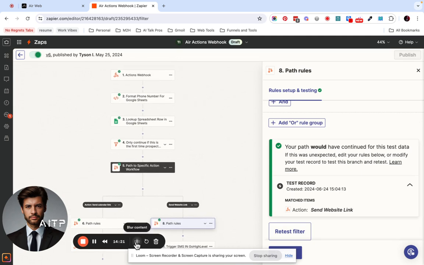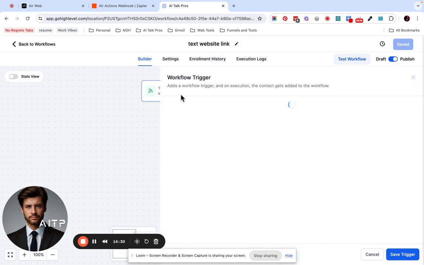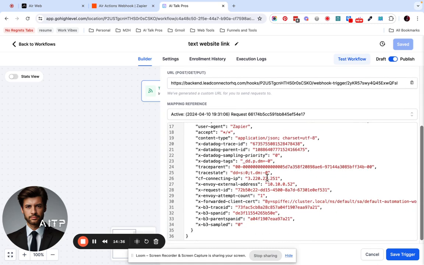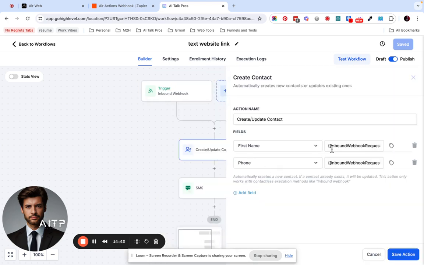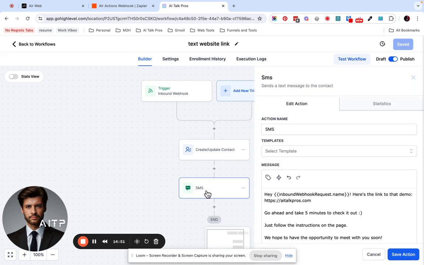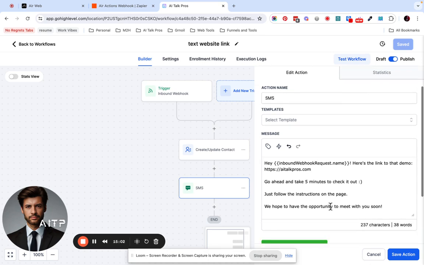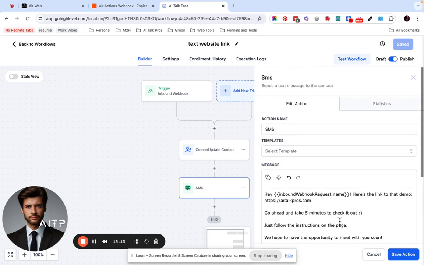Now we need to make sure it is firing inside of Go High Level. So just a moment. Okay, so we're inside of our workflows, the one called text website link. We have our webhook in here correctly. Perfect. And see, so we have their first name, their phone. Cool. Don't need to do anything else. And the SMS itself has their name. Here's the link to that demo, aitalkpros.com. Five minutes to check it out. All right, perfect. And I already know that this is working, so we're not too worried.